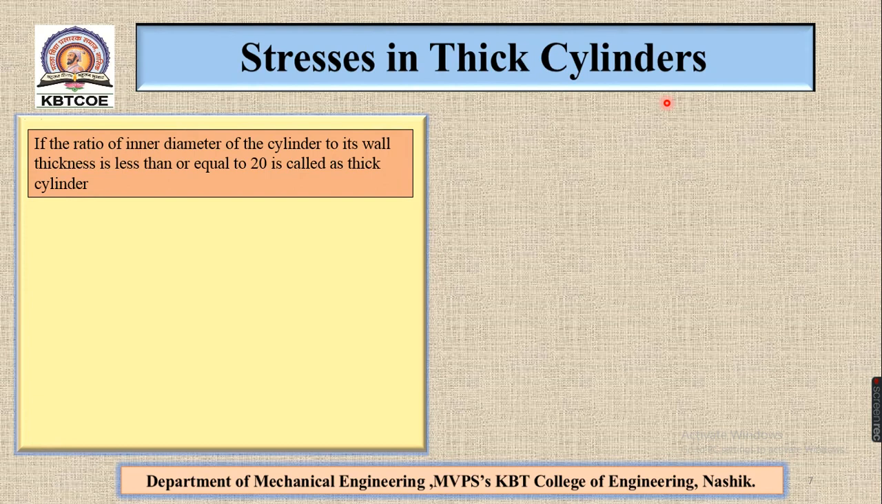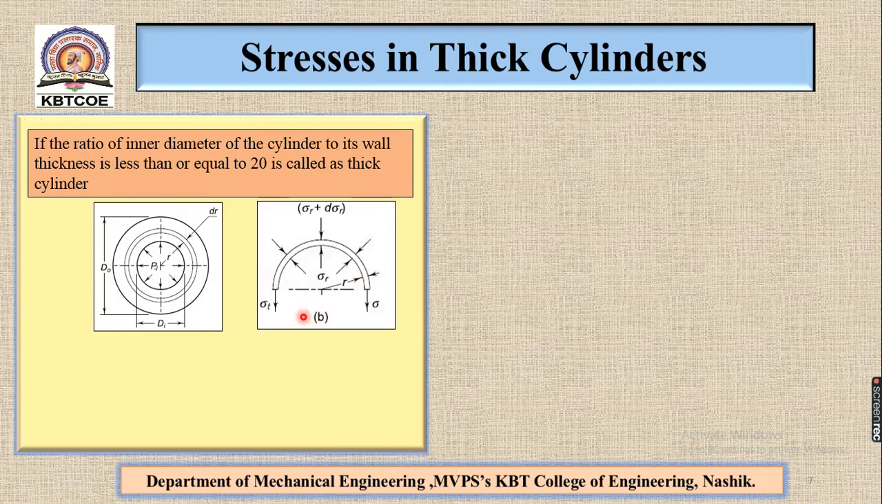When a thick cylinder is subjected to pressure, three principal stresses are induced. The first one is the circumferential stress sigma t, the second is the radial stress sigma r, and the third one is the longitudinal stress sigma l.